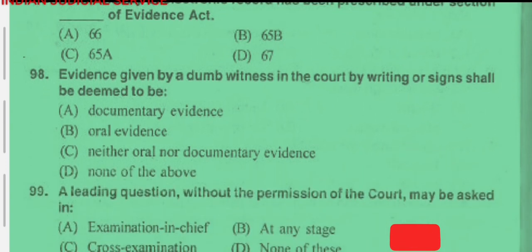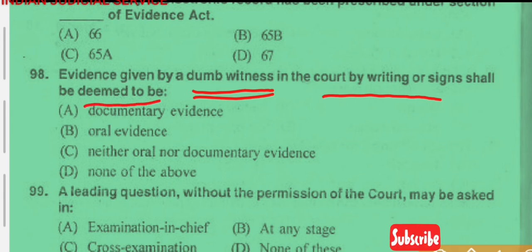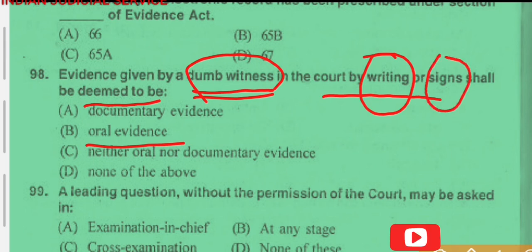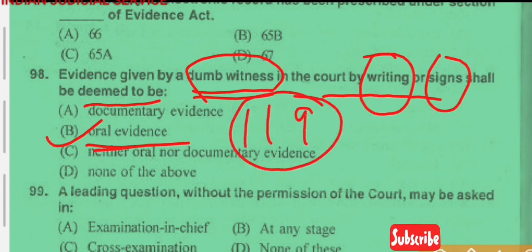Now question number 98. The evidence given by a dumb witness in the court by writing or sign shall be deemed to be. So it shall be deemed to be oral evidence. That person is a dumb witness and he gives his evidence by way of writing and sign, but his or her evidence is deemed to be oral evidence. So the answer is option B. And which section is relevant in this context? Section 119. Section 119 deals with a dumb witness.